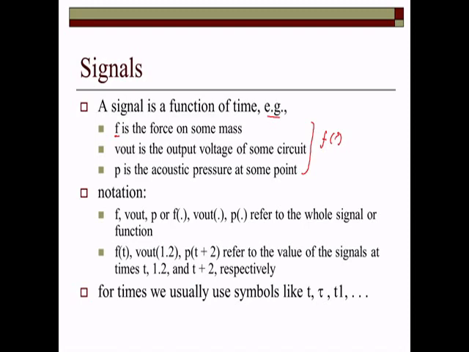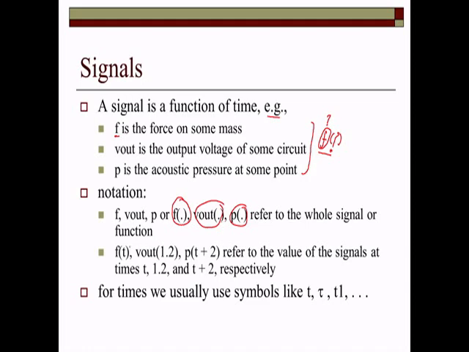Means here we have a certain independent variable and a dependent variable. The notation is like this: F is a function of something, V out is a function of something, and P is some function of something. The whole signal, or we can say the function.